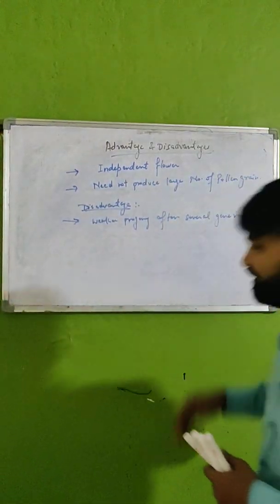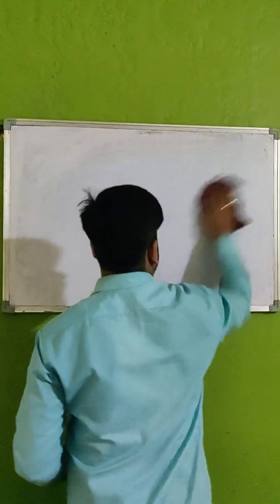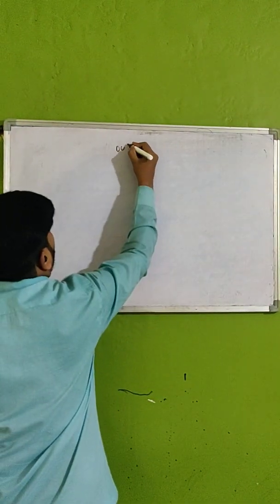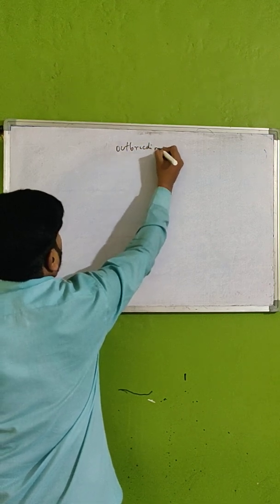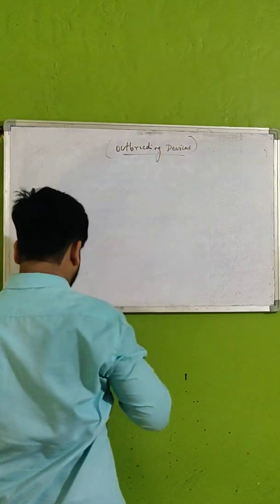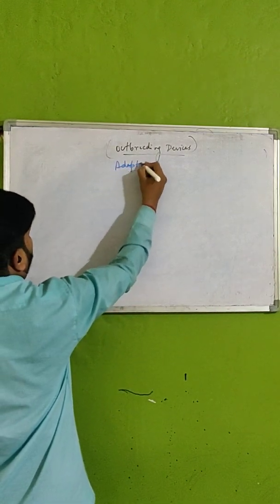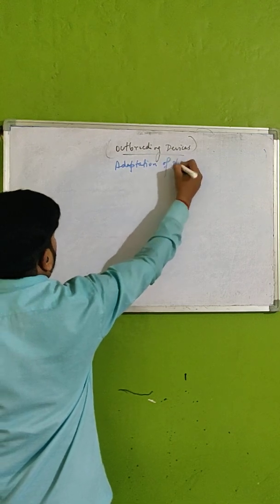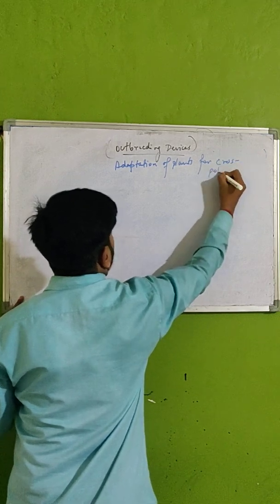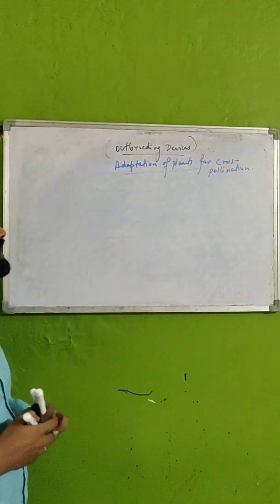Now students, moving to the next topic, that is outbreeding devices. We can also write it as adaptation of plants for cross-pollination. Here are different terms related to this.